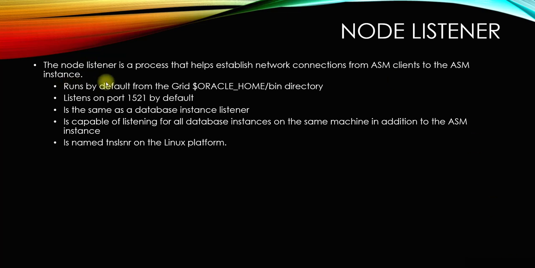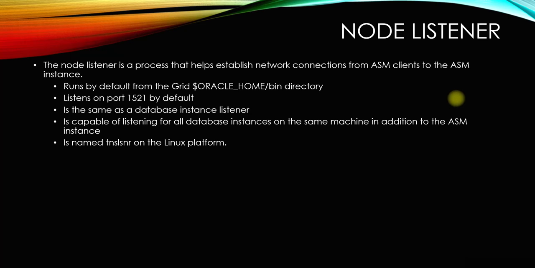So the node listener is the process that helps establish a network connection from ASM clients to the ASM instance. For ASM, the clients will be the database instance. That is required because for some of the nodes in the Flex cluster, there won't be an ASM instance running. So they need the help of an ASM instance.